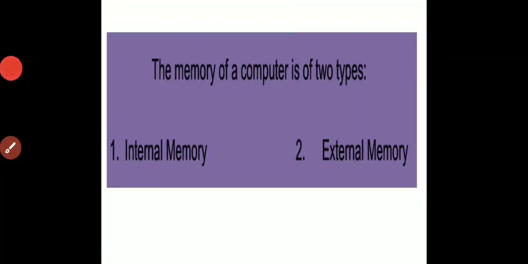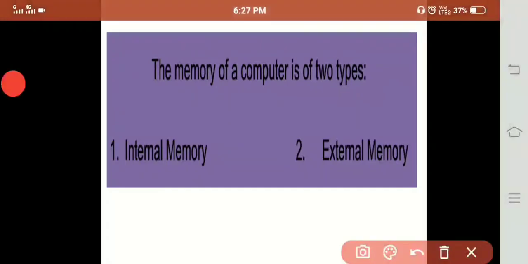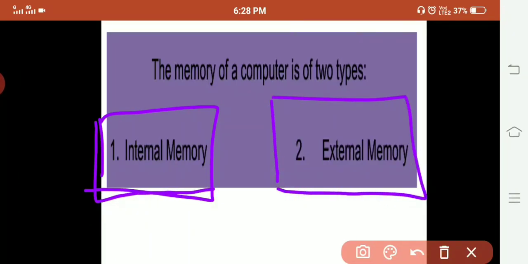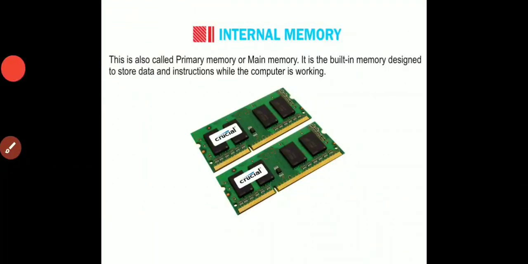Now the computer memory is basically divided into two forms, which are internal memory and external memory. Today we will learn about internal memory. This is called primary memory or main memory. It is the built-in memory designed to store data and instructions while the computer is working.